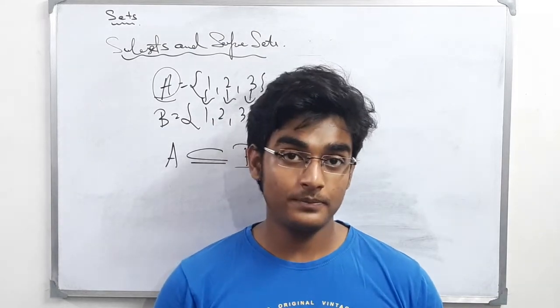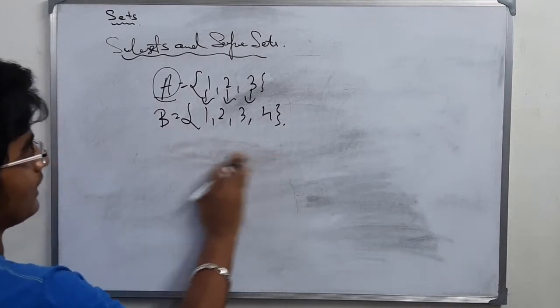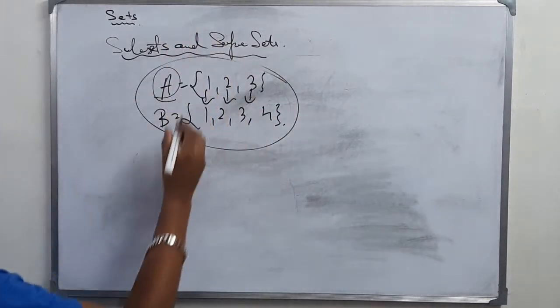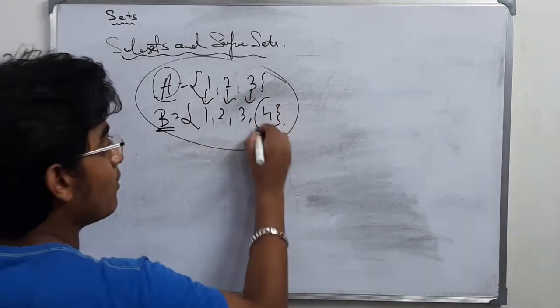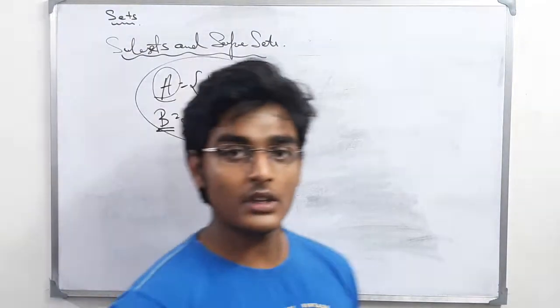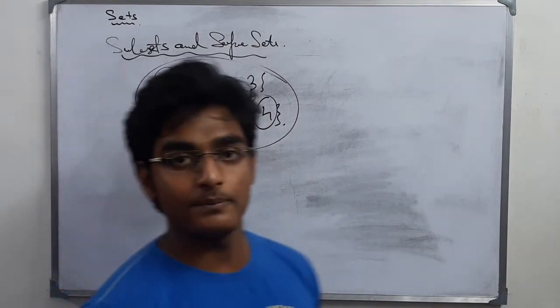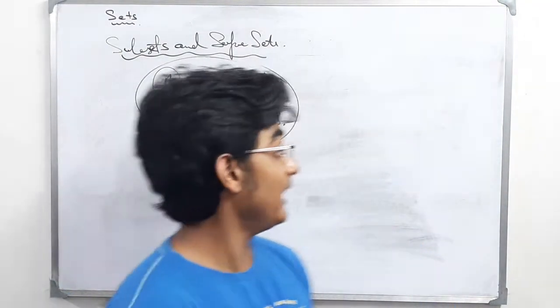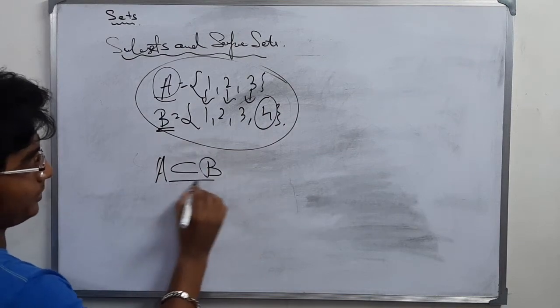For example, you can see here only. See, B has all the elements of A and there is one more element which is not there in A, right? You have one more element which is not there in A. Hence, here A is a proper subset of B.